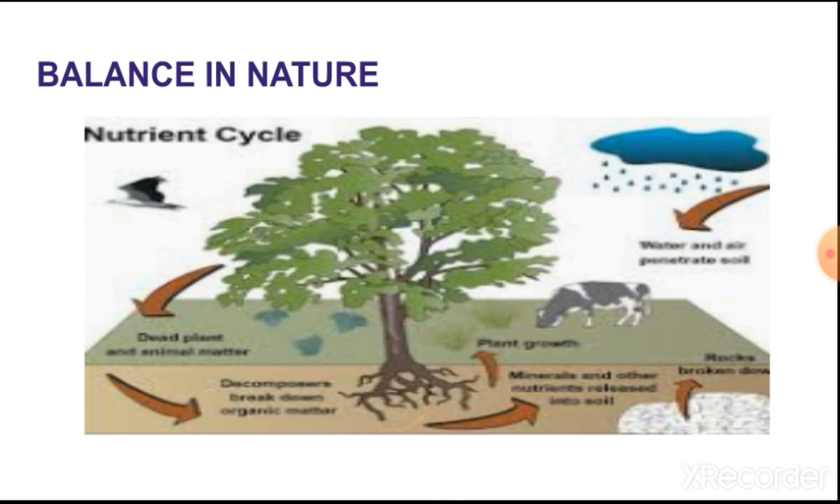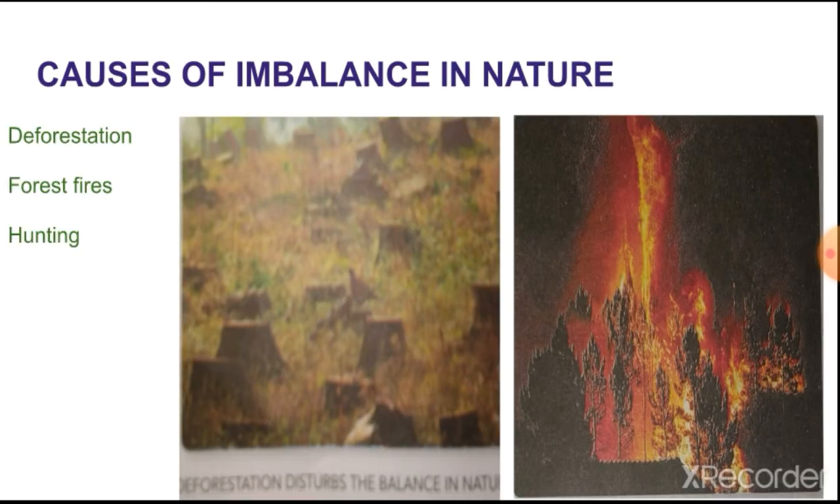Okay. Now next is causes of imbalance in nature. So the main causes of imbalance in nature are deforestation, forest fires and hunting. What is deforestation? Deforestation disturbs the balance in nature in two ways. Deforestation means cutting of trees, excessive cutting down of trees, and uncontrolled clearing of forest is called deforestation. Okay, some other human activities that affect the balance in nature are hunting of animals and forest fires.